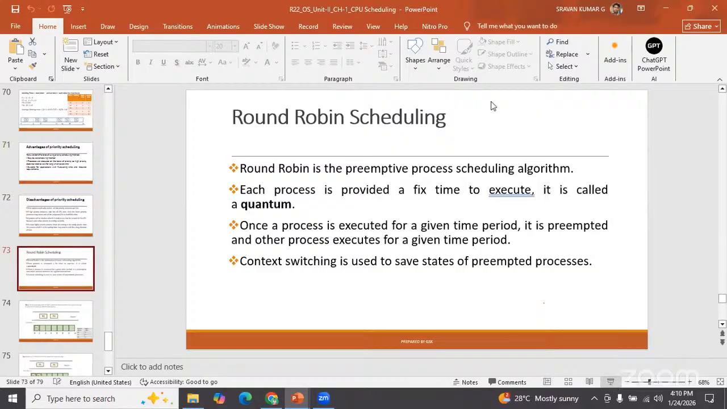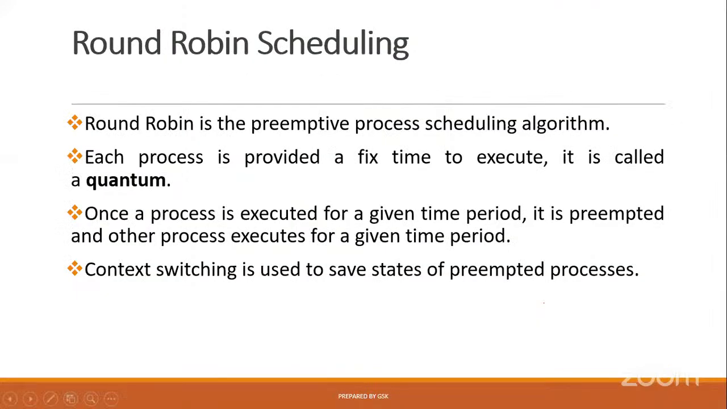Now, next very important scheduling is round robin scheduling. So this is generally a preemptive type of scheduling. Preemptive means serial by serial, episode wise, part by part. Round robin is a preemptive process scheduling algorithm. Each process is provided a fixed time for the execution. The CPU time is fixed, even though the burst time might be greater than or less than that fixed time. But the CPU gives some fixed amount of time.